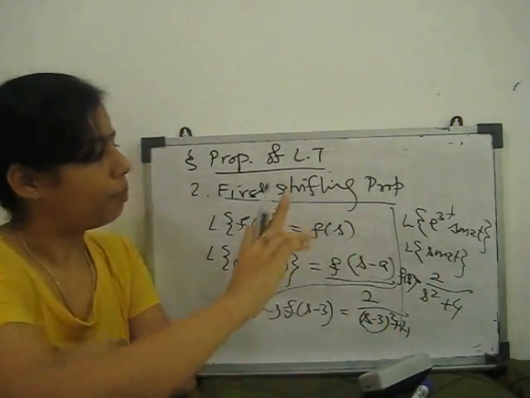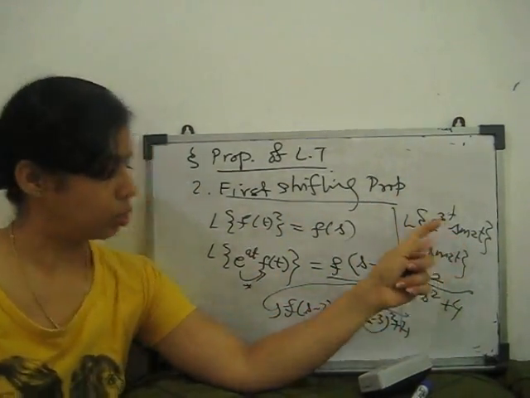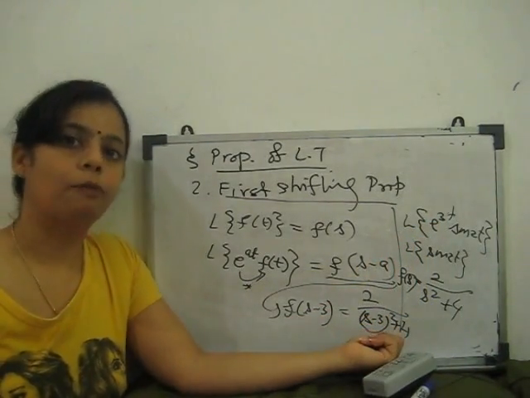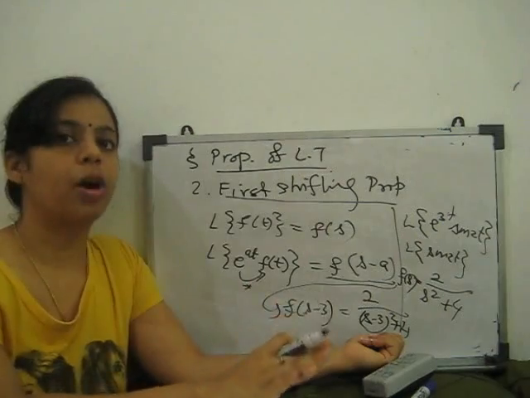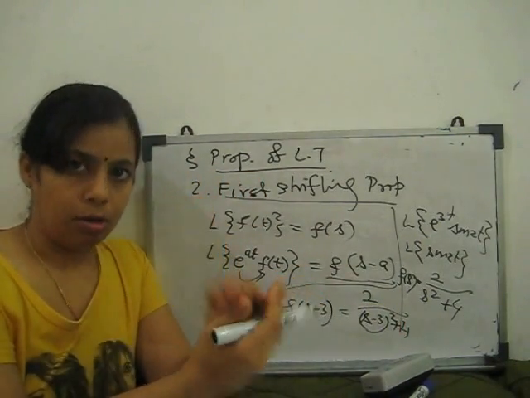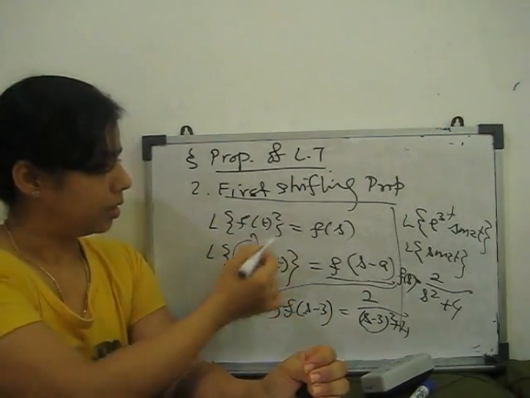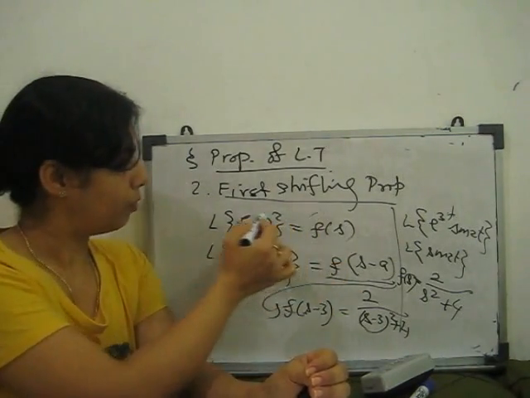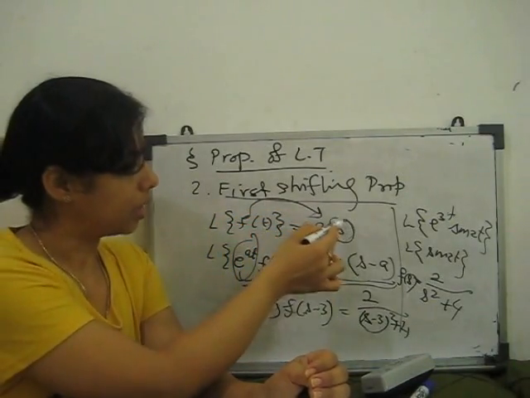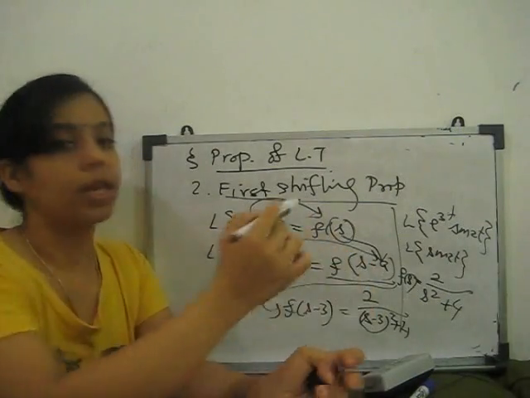It means the Laplace transform of e to the power 3t sine 2t is 2 by (s minus 3) whole square plus 4. That is the first shifting property. If any given function is multiplied with e to the power at, then you first find the Laplace transform of that individual function, then replace s with s minus a.